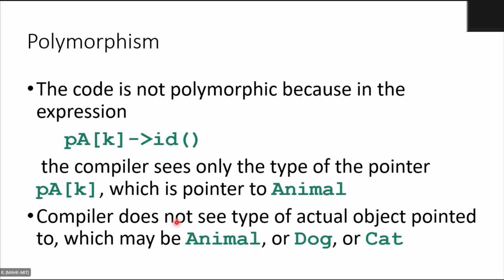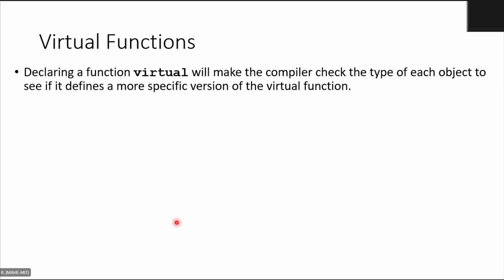Therefore, to get the result that we want, we will go with virtual functions. There is not much of a difference in the code. We'll see how that is done. It's very simple. Declaring a function virtual will make the compiler check the type of each object to see if it defines a more specific version of the virtual function.